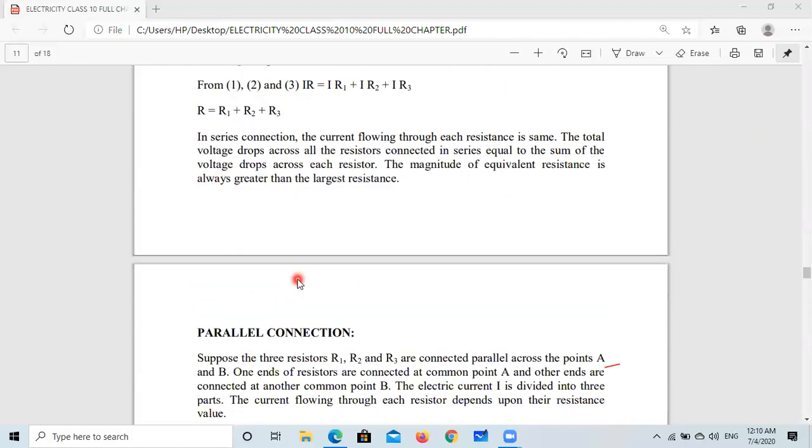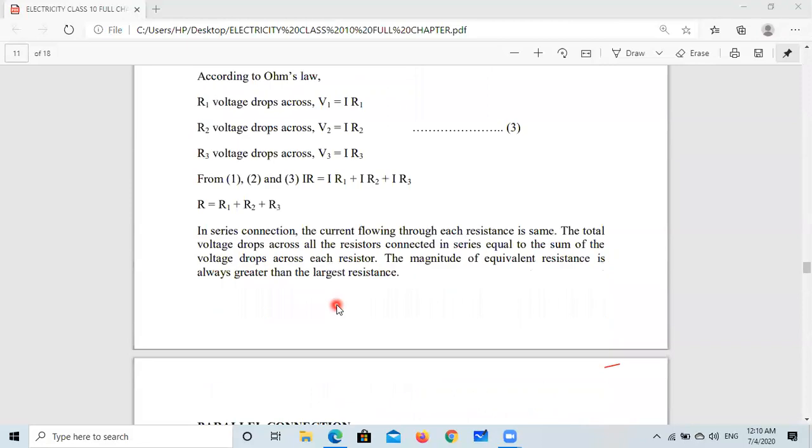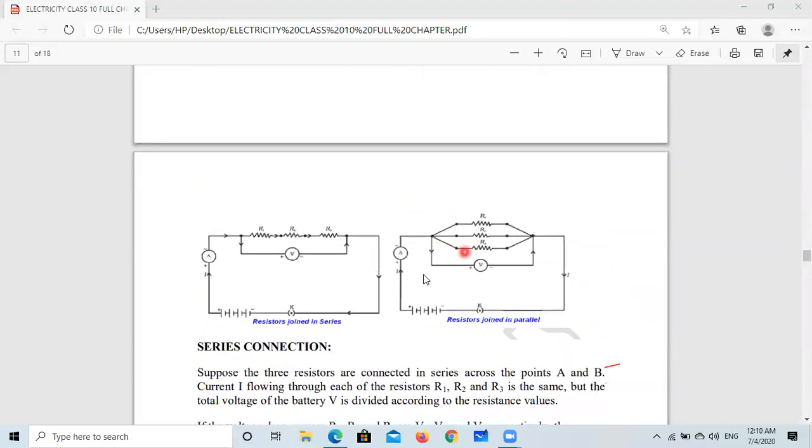Okay. Now, parallel connection. In case of parallel connection, the voltage is the same, because one end of all the resistances is connected at one point A, and the potential difference at A is because of this, and the potential at B is because of this. So the potential remains the same. But when current flows in this circuit, the current has three paths to proceed. So I1 current will go here, I2 will go here, I3 will go here. But when I1, I2, I3 join together, they again become I.